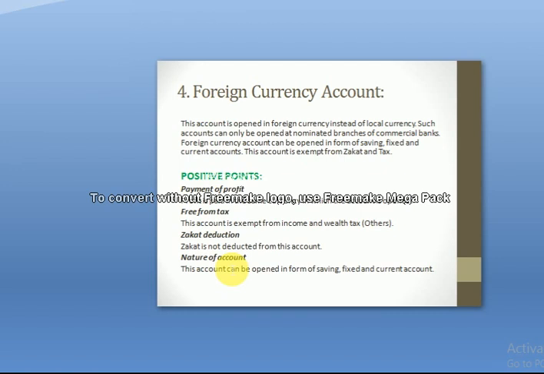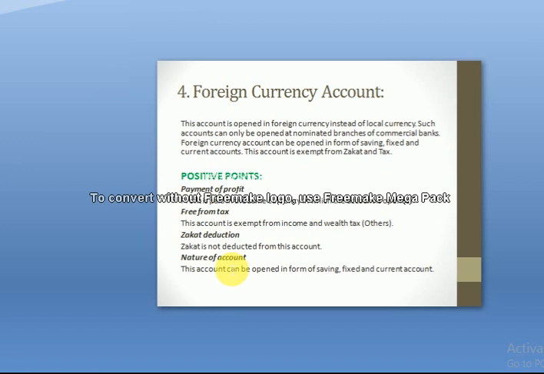As its name indicates, foreign currency account. So this account will be in the shape of foreign currency. That account should not be in Afghani. It should be in dollars, pounds, euros, Kuwaiti dinar, Saudi riyals, whatever.